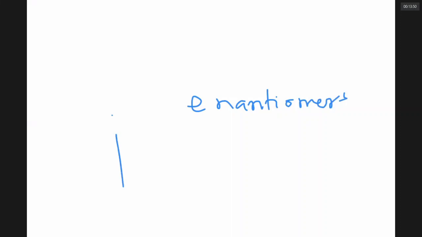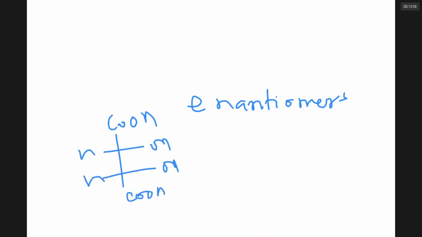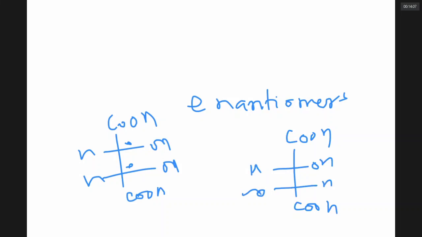Compounds which don't have object and image relationship, for example, this compound, which is optically inactive, though it has 2 chiral carbons, and this form, which is optically active, and this form, here I write OH, H, OH.